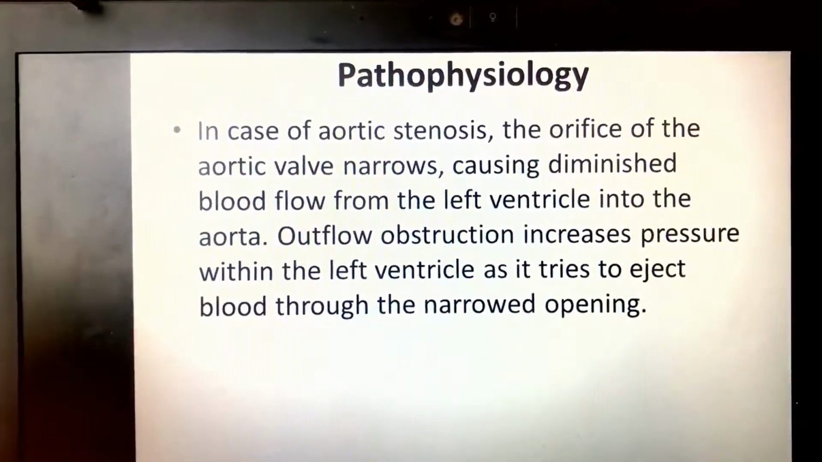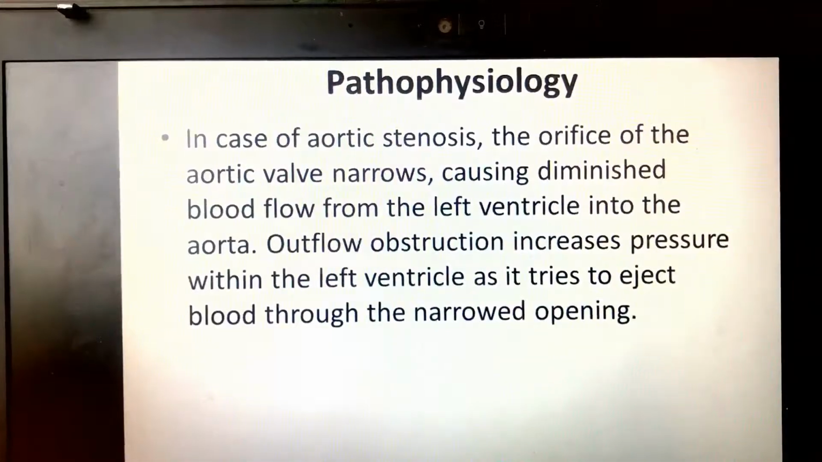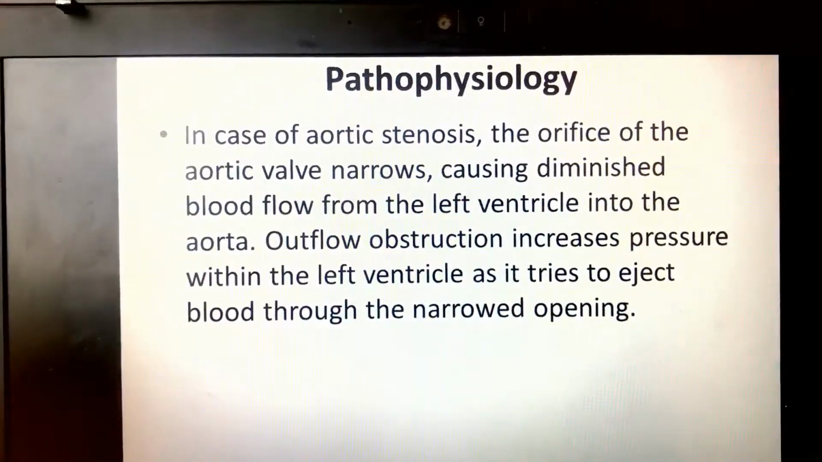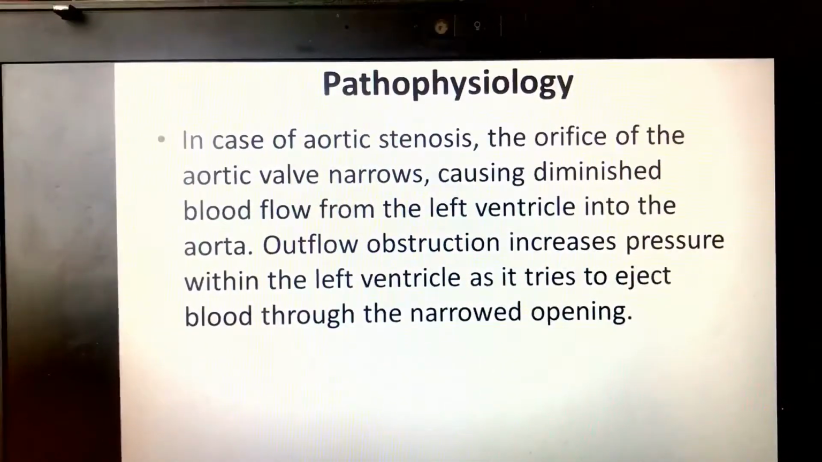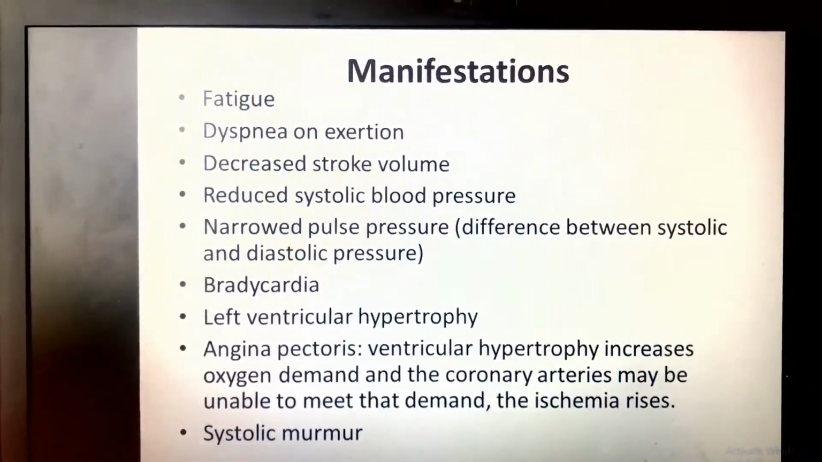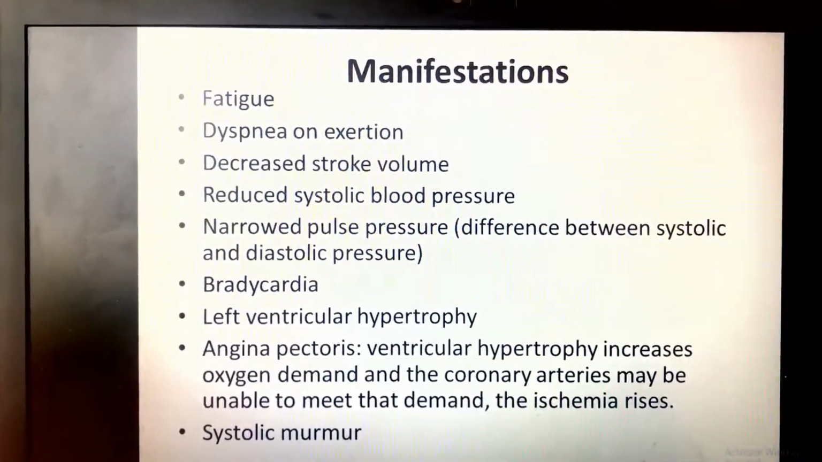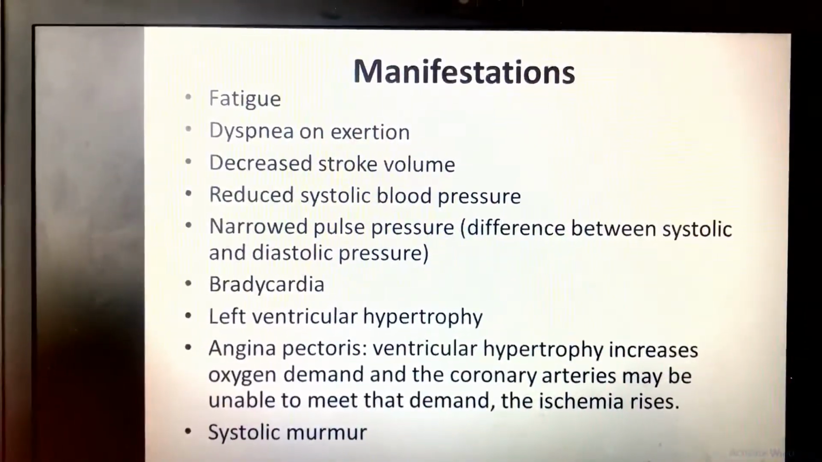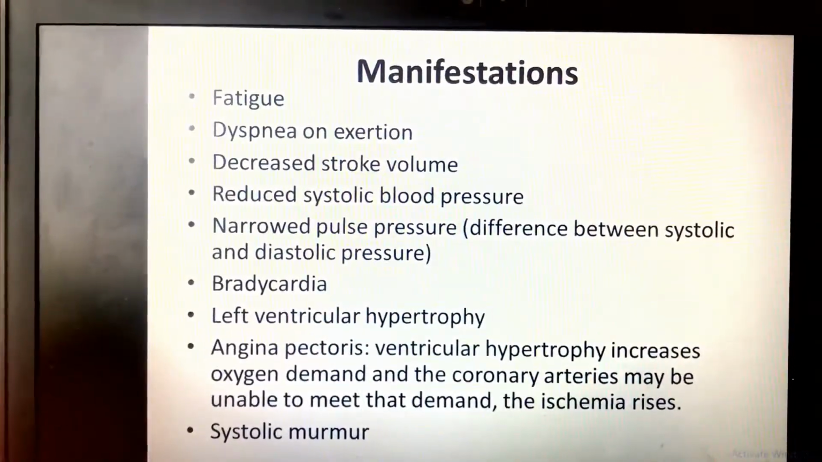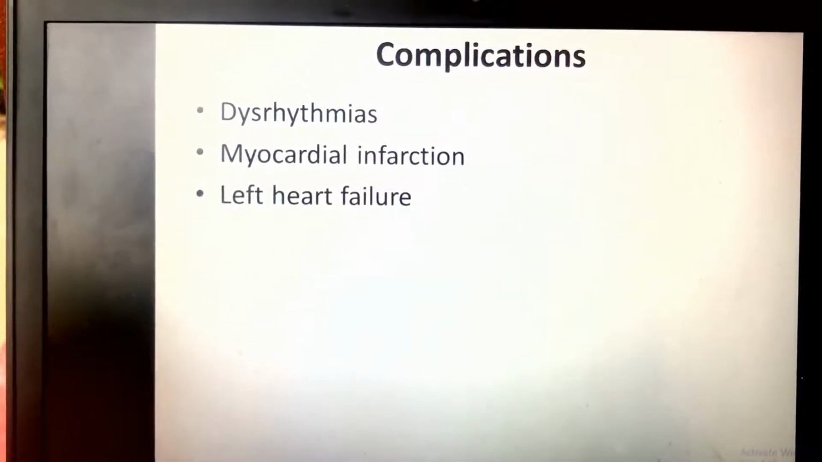In the case of aortic stenosis, the orifice of the aortic valve narrows, causing diminished blood flow from the left ventricle into the aorta. Outflow obstruction increases pressure within the left ventricle as it tries to eject blood through the narrowed opening. Yes, it is understandable. And the manifestations will be fatigue, dyspnea, decreased stroke volume, reduced systolic blood pressure, narrowed pulse pressure, bradycardia, left ventricular hypertrophy, angina pectoris, and systolic murmurs. Dysrhythmia and myocardial infarction can be complications.